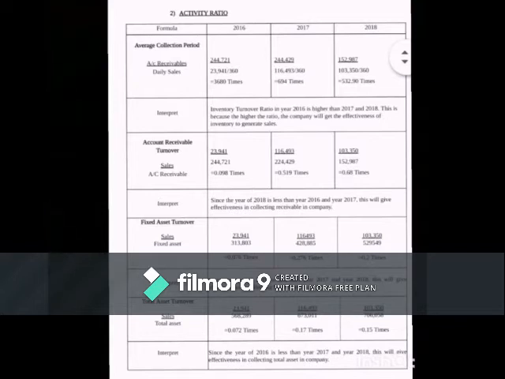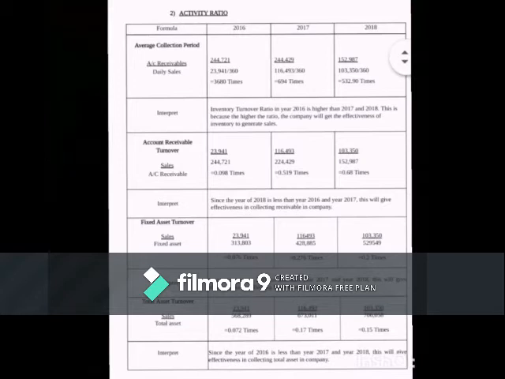Inventory turnover ratio in year 2016 is higher than 2017 and 2018. This is because the bigger the ratio, the company will get the effective of inventory to generate sale. Account receivable turnover formula: sale divide AC receivable. Since the year of 2018 is less than year 2016 and 2017, this will give effective in collecting receivable in company.